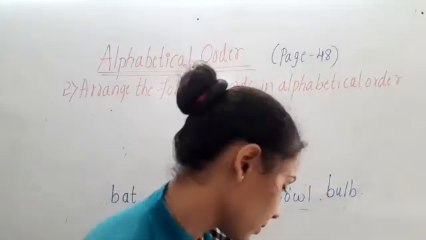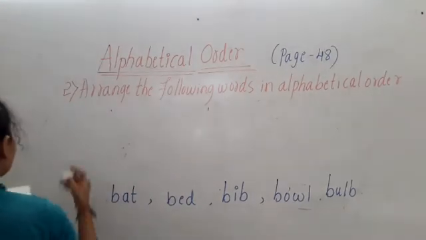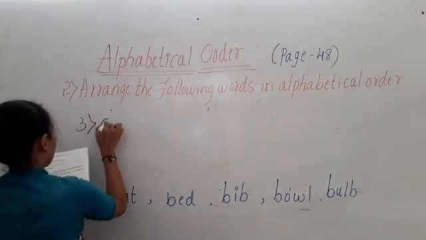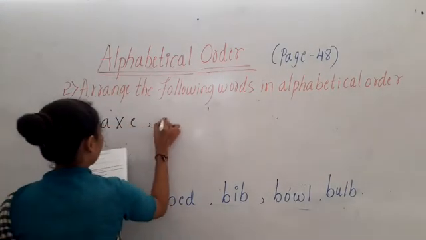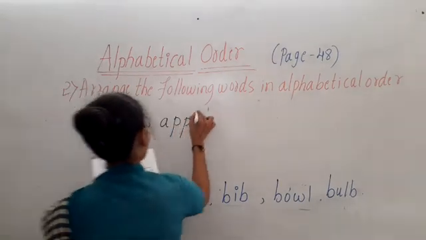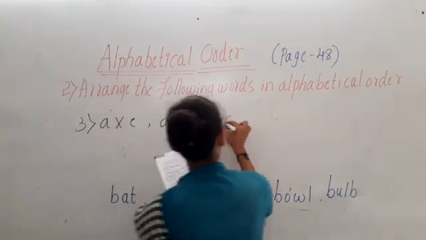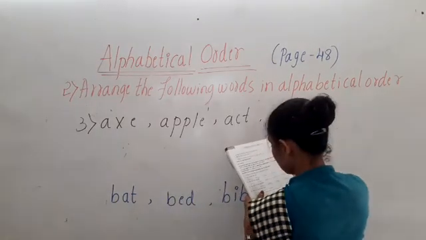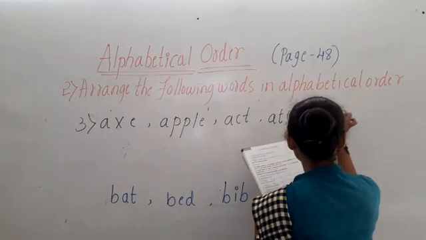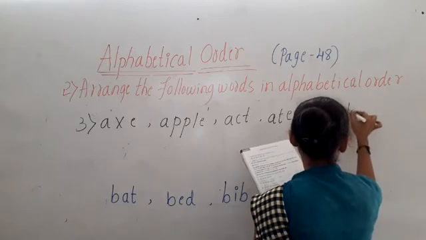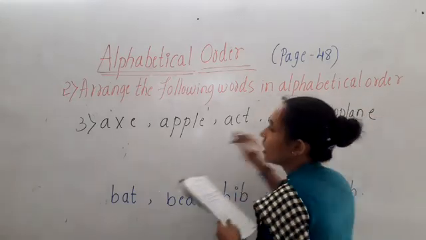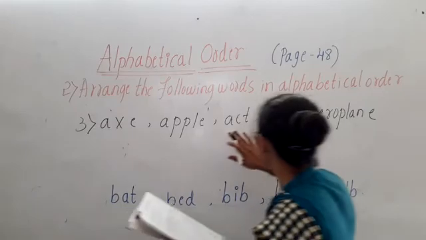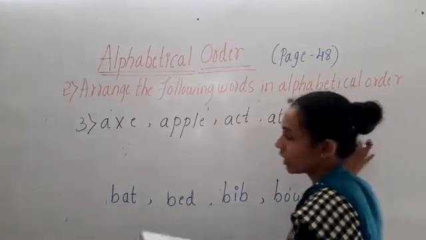The third one is axe, apple, act, eight, aeroplane. Axe, apple, act, eight and aeroplane.